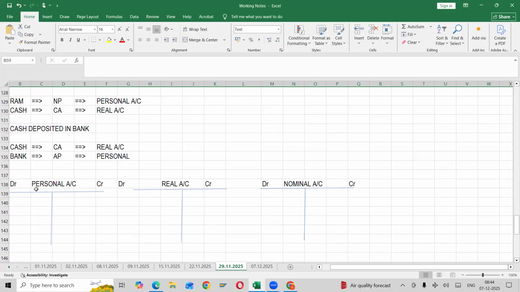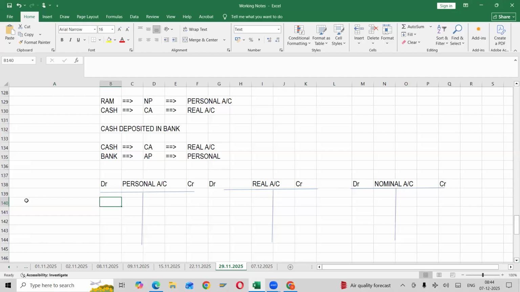So what do we mean by rule? The personal account rule is very important to remember. For example, cash paid to Mohan. We are paying cash to Mohan.